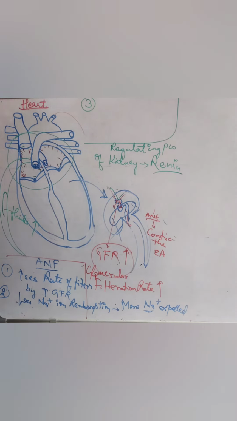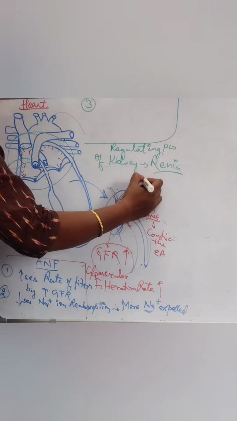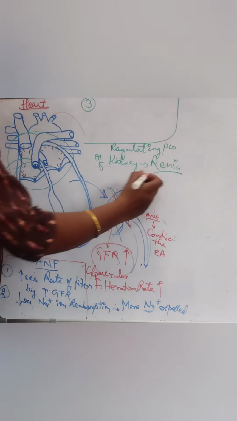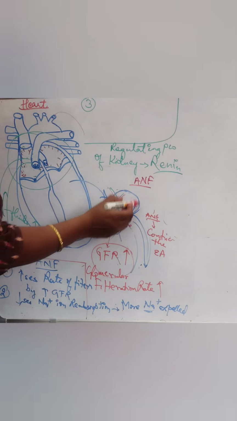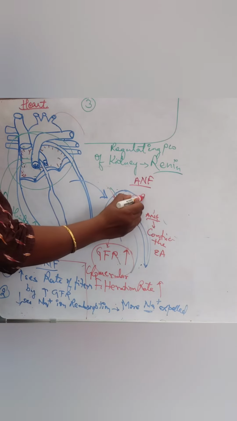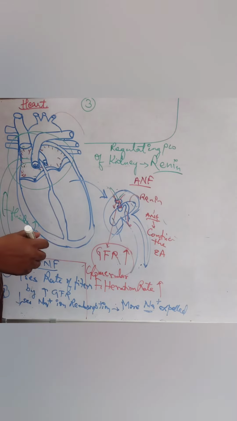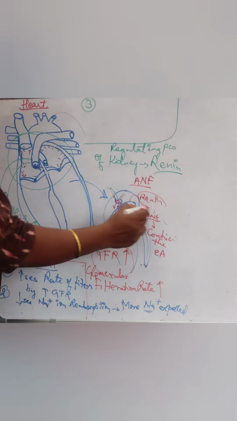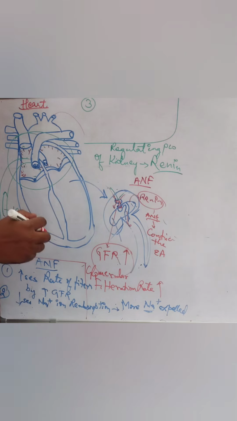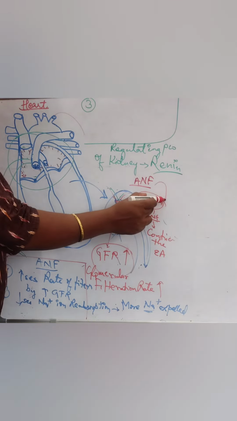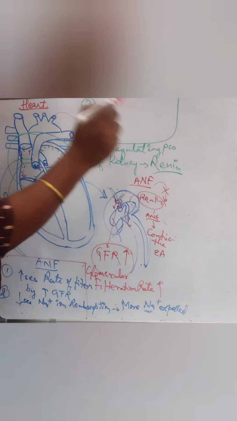How? See, we know that the kidneys secrete renin. So what will ANF actually do? It will reduce the secretion of renin.